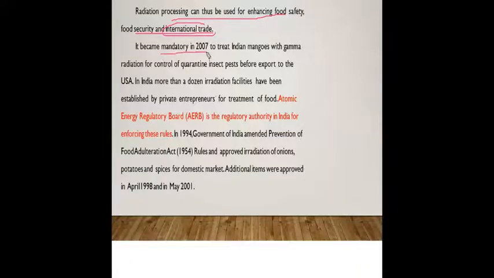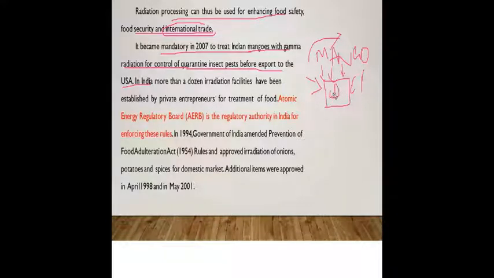It became mandatory in 2007 to treat Indian mangoes with gamma radiation for control of quarantine insect pests before export to USA. See, for example, you have to transport mango to USA. Okay, this is an example. Before transporting, you'll keep it in a box and place it in a storehouse, right? Here there will be several external factors which increase the microorganism content, right? So the mangoes inside will not be safe because of these external factors. To avoid this, food irradiation is also done.